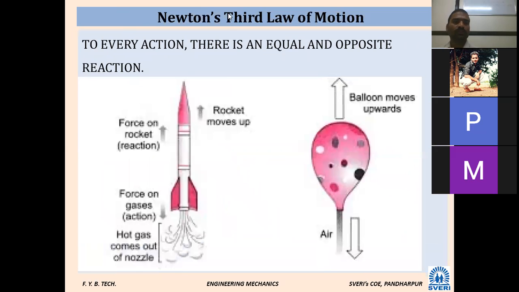Okay, so this is Newton's third law. All of you write this down.